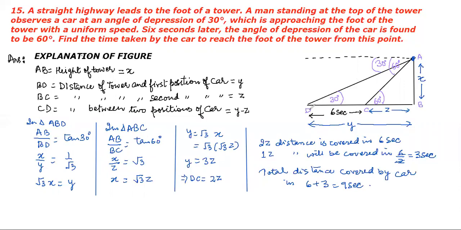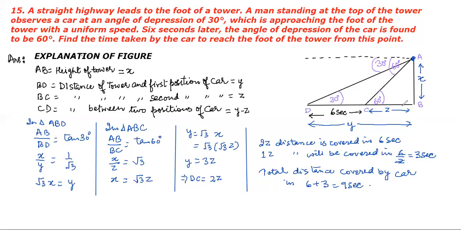Now the time taken by the car to change position from D to C is 6 seconds, and he wants us to find the total distance moved from D to B. If somehow we are able to calculate the time the car has taken from C to B, we will add the two times and get the total time taken by the car to reach the tower.